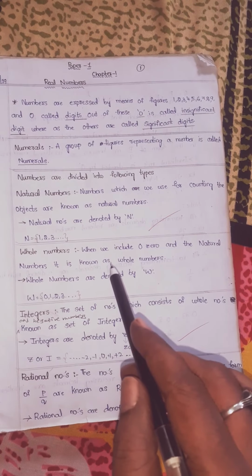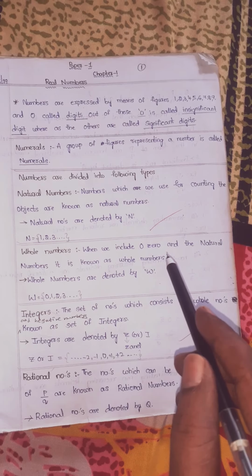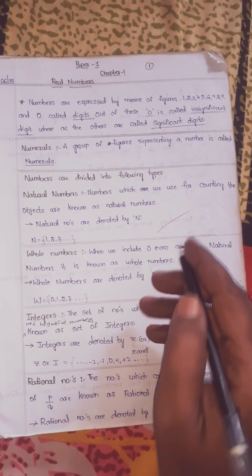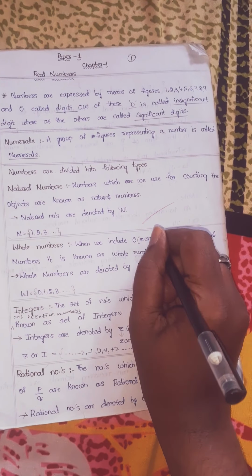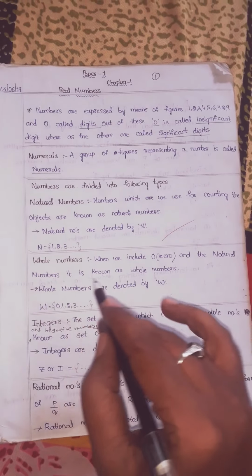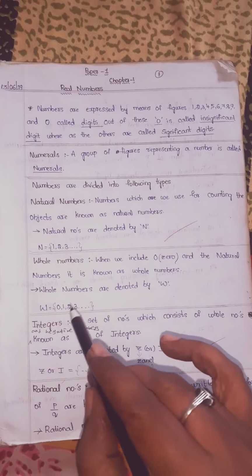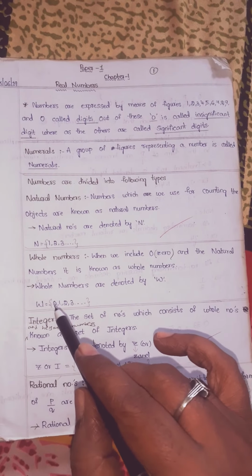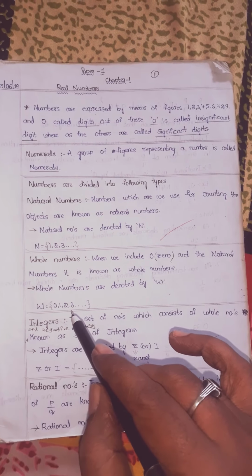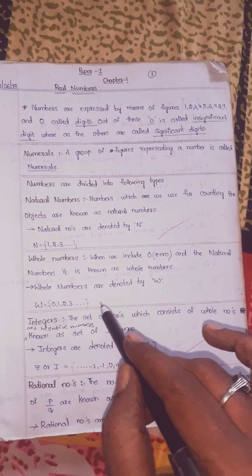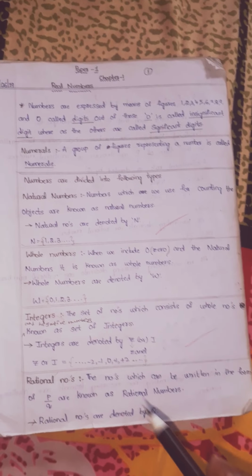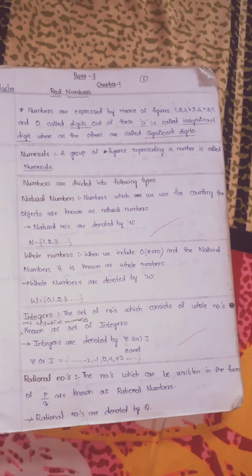Next, whole numbers, children. When we include 0 and the natural numbers, it is known as whole numbers. Whole numbers are denoted by W. So W is equal to 0, 1, 2, 3, and so on. The smallest whole number is 0. The biggest whole number we cannot say, it does not exist.